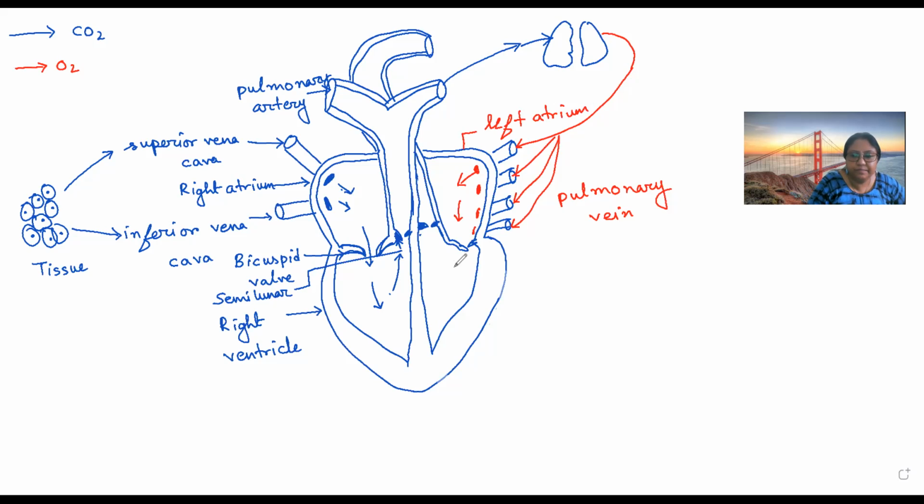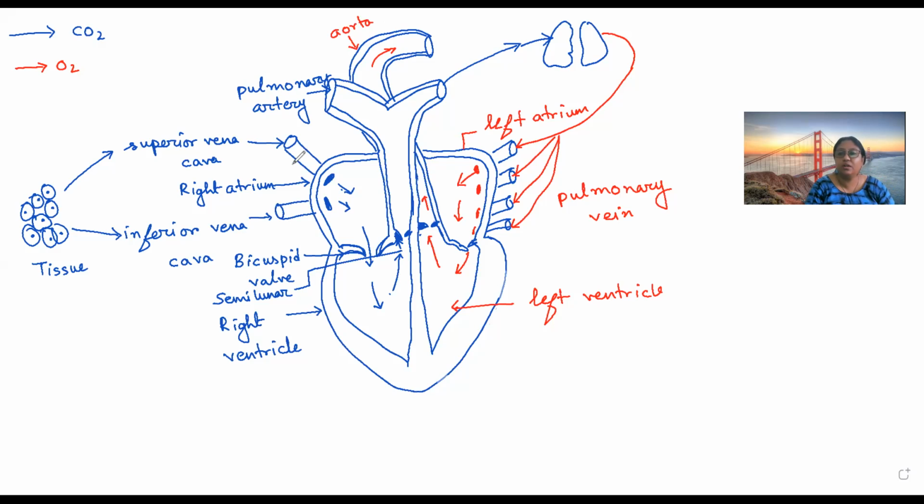Now blood will go to the left ventricle. From that, it will go to the biggest artery of our body, that is aorta.